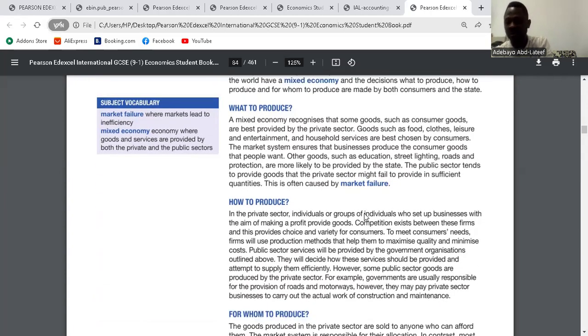Then we have the economic questions: what to produce, how to produce, for whom to produce. What to produce means what type of goods we want to produce and make available for consumers. How to produce is the process. Are we bringing them from China? Are we producing them here? That is how to produce. For whom to produce: who will benefit from what we want to produce? That is what, how, and for whom. Clear?